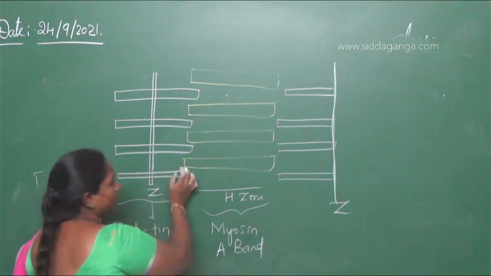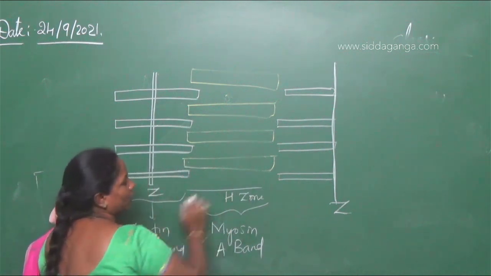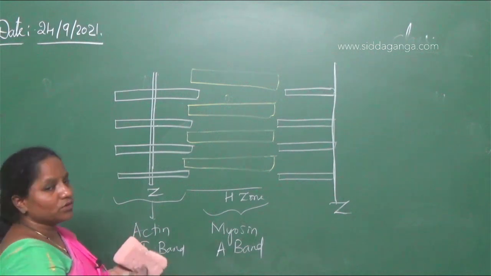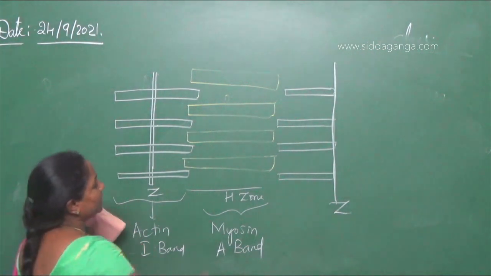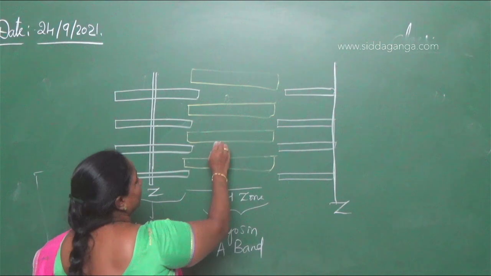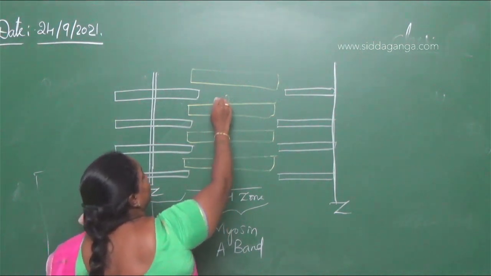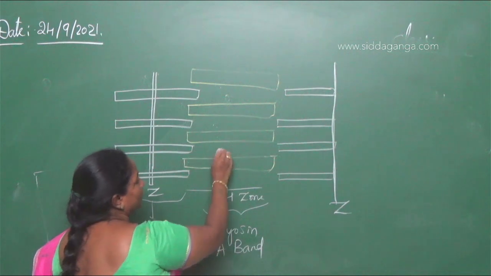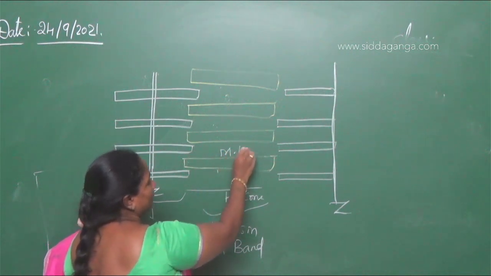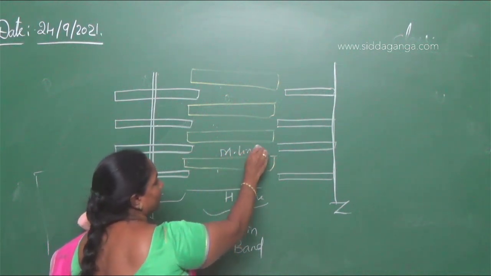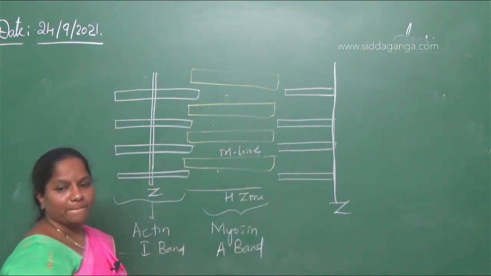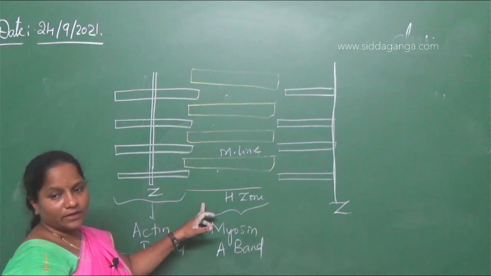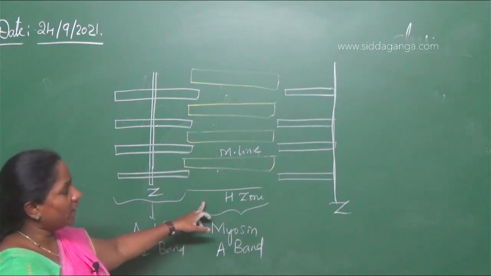H zone means where only the myosin is present. Only the myosin is present. That zone is called H zone. And we see that the myosin are present one above the other by a line called the M line. So here M, Z and H zone are very important for understanding.